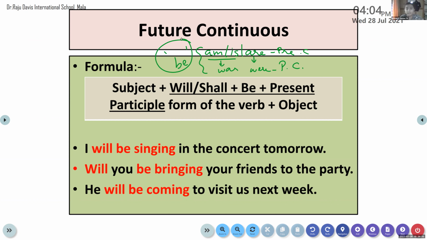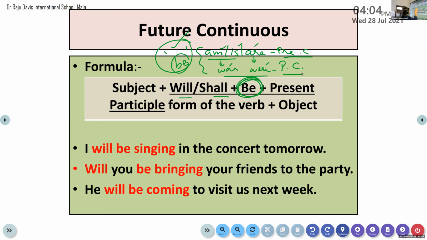Agree? So, this be form that we are using here to frame a sentence in future continuous. Remember, as I have told you earlier, will or shall is a modal auxiliary verb. By rule, after will or shall, the modal auxiliary, we can use only the base form of the verb. So why be? Because be is the base form of the verb. Am, is, are we have used in present continuous. Was or were we can use in past continuous. So what is the base form? Be is the base form. So be can be used after will or shall before framing a sentence in future continuous.